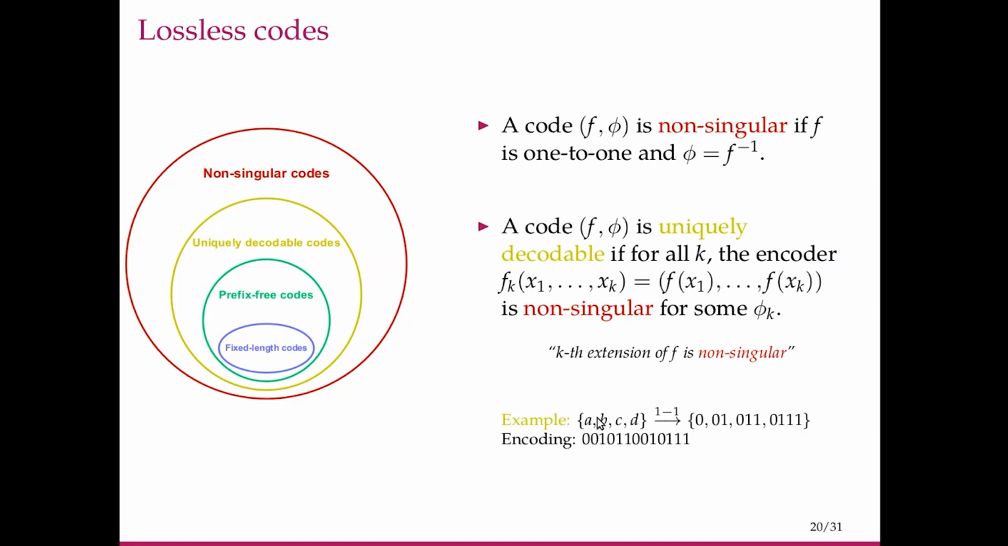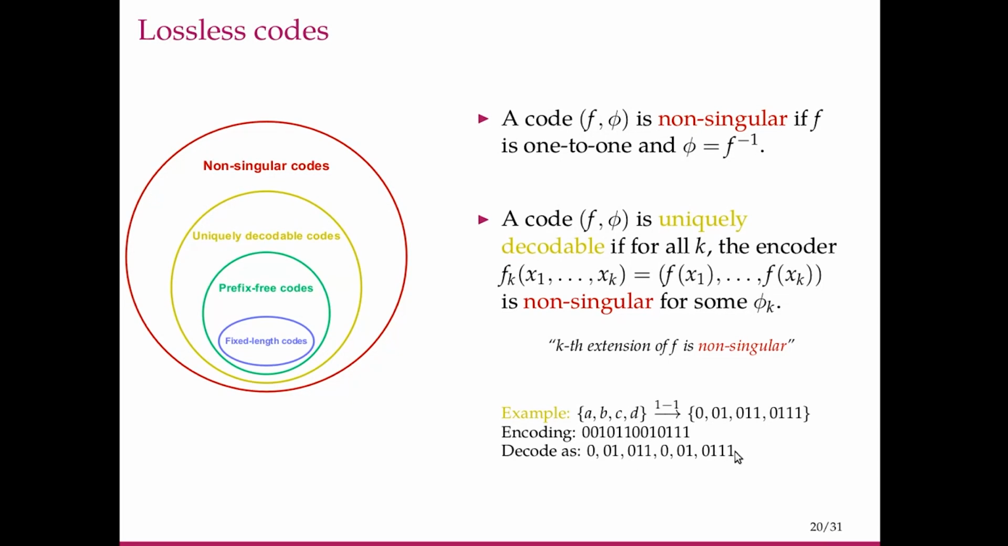So this 0, 1 is B. Then the next one, you see the 0, you can't say anything. 1, you can't say anything. 1, you can't say anything. Once you see this 0, you can be sure that this was indeed 0, 1, 1, and it was C. In this fashion, we can decode this uniquely. So all the kth extensions are non-singular. There is no other sequence which will produce such an encoding. So it is uniquely decodable.